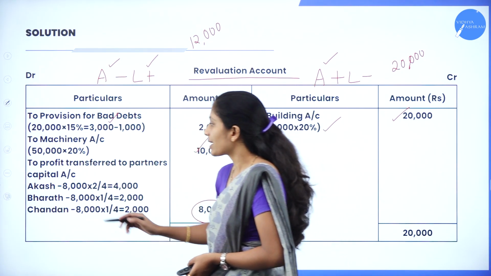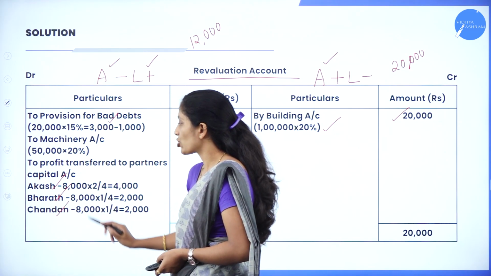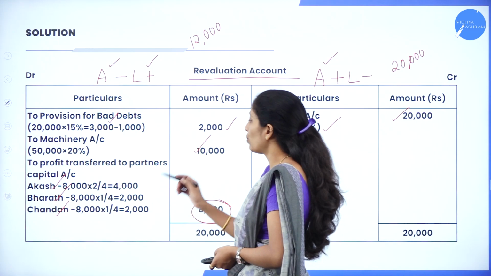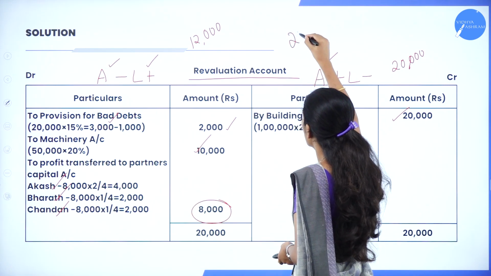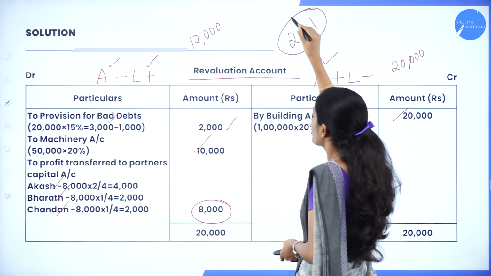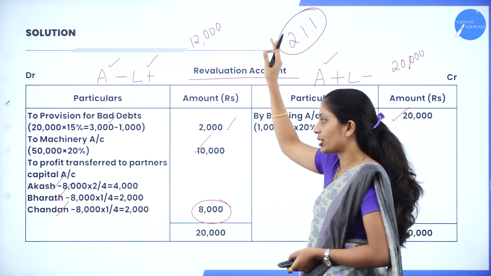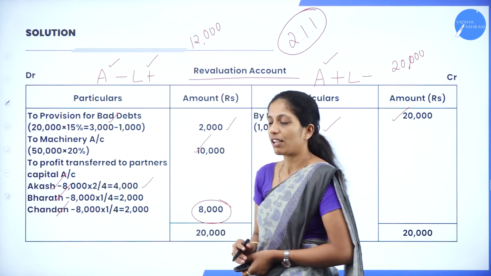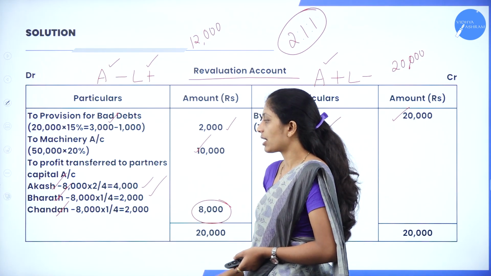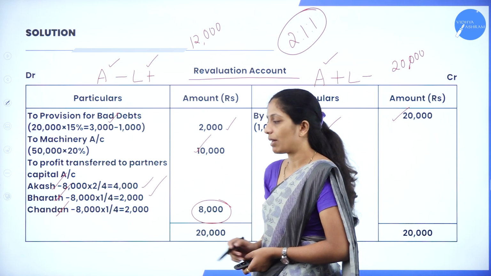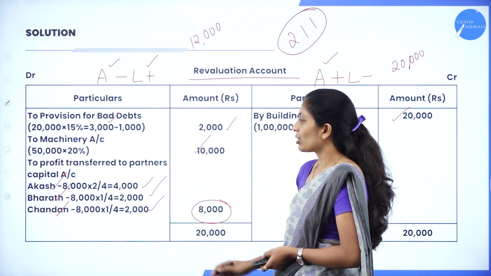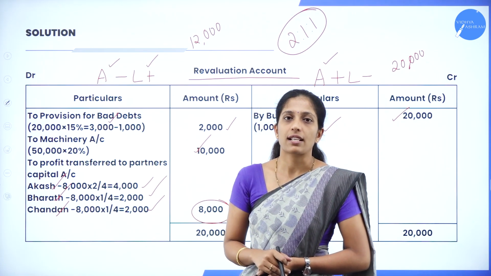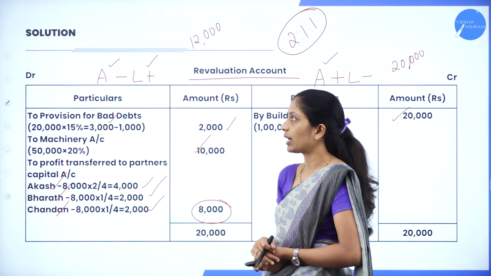So who are the partners here? Akash, Bharat as well as Chandan. What is the profit? 8,000. So 8,000 into what is their profit sharing ratio? 2:1:1. So you are going to distribute in that ratio: that is 2/4, you'll get 4,000; 8,000 into 1/4, you get 2,000; and Chandan, 8,000 into 1/4, you get 2,000. So this is a revaluation profit, and we have transferred it to all partners capital accounts in their profit sharing ratio.